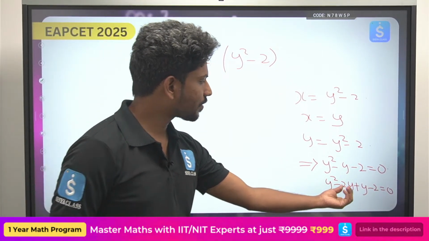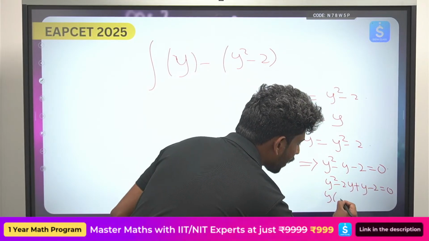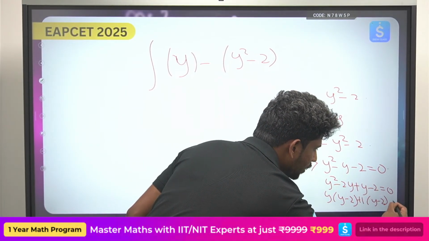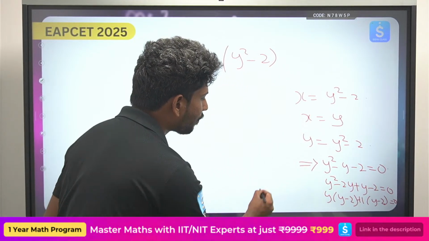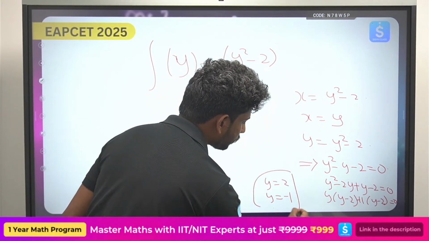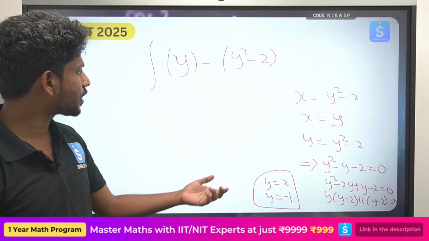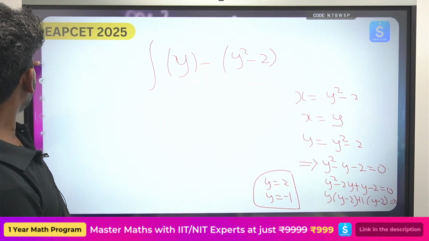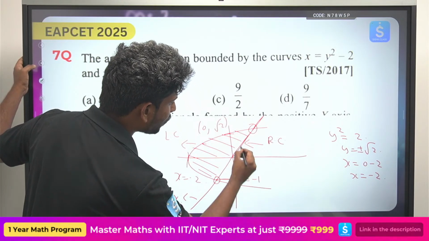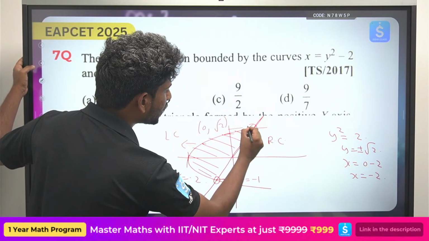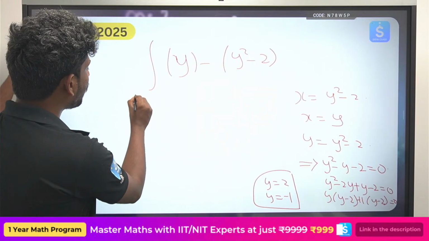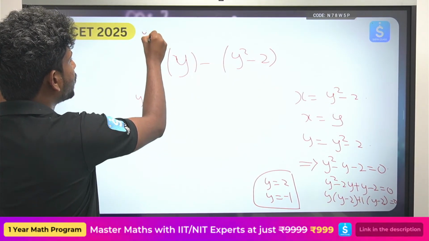Now you can find out (y minus 2)(y plus 1) equals 0. So you have y equals 2, y equals minus 1. So it is intersecting at 2 points, where this is y equals minus 1 and this value is y equals 2. Okay, so we have the boundaries from y equals minus 1 to y equals 2.